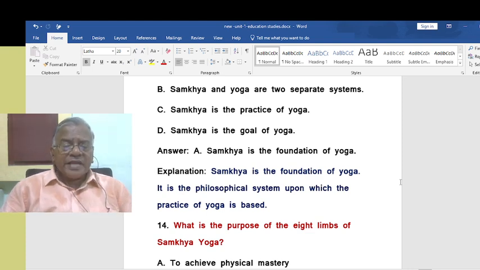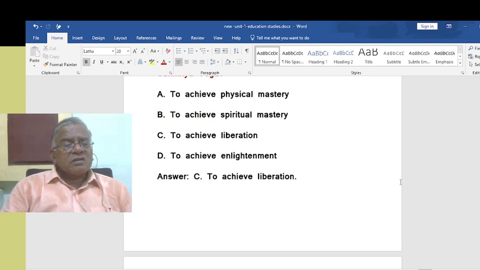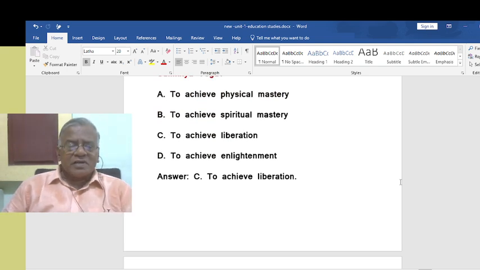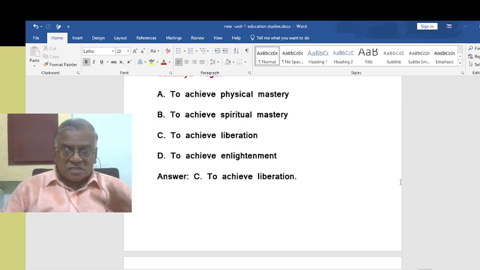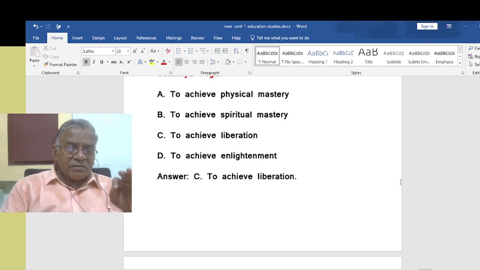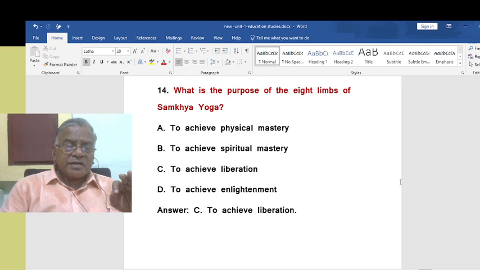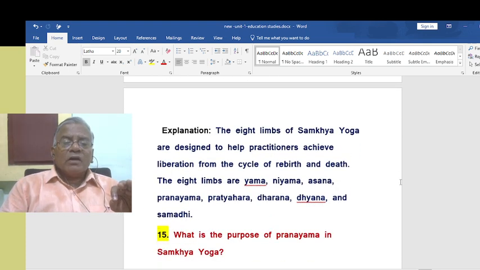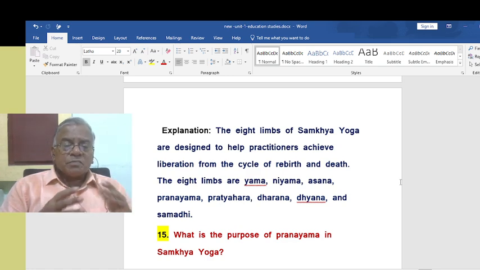What is the purpose of the 8 limbs of Samkhya yoga? That is just for achieving liberation from suffering, liberation from the birth and rebirth cycle. So that is to achieve liberation. The 8 limbs of Samkhya yoga are designed to help practitioners achieve liberation from the cycle of birth, rebirth and death. In other words, the 8 limbs are yama, niyama, asana, pranayama, pratyahara, dharana, dhyana and samadhi.